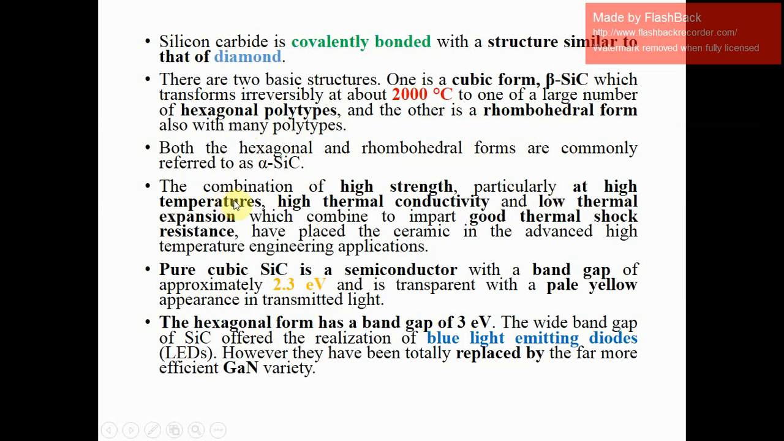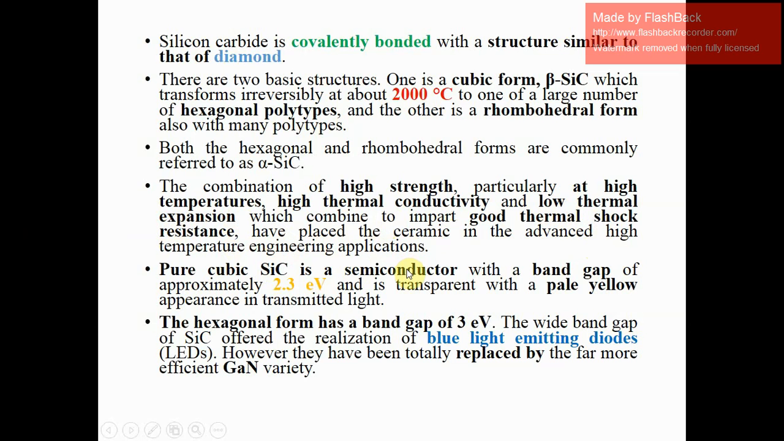Now the combination of high strength, particularly at high temperatures, high thermal conductivity, and low thermal expansion, which combine to impart good thermal shock resistance, have placed the ceramic in advanced high temperature engineering applications.